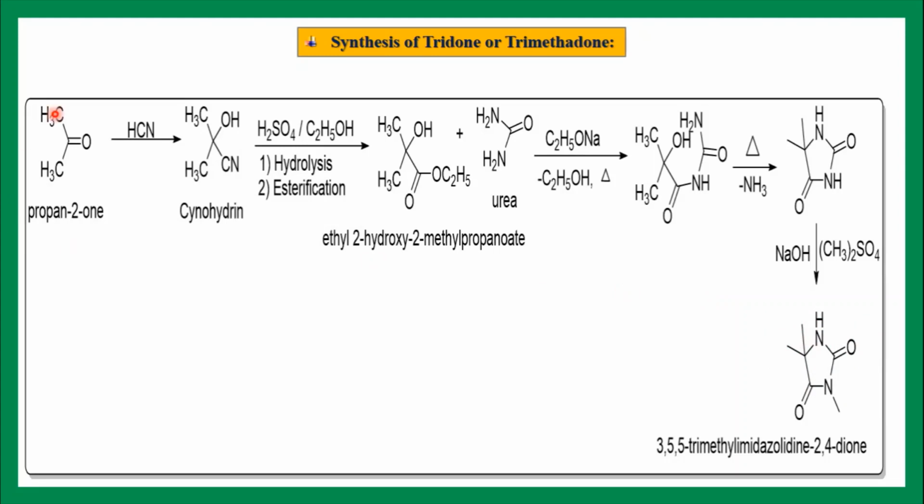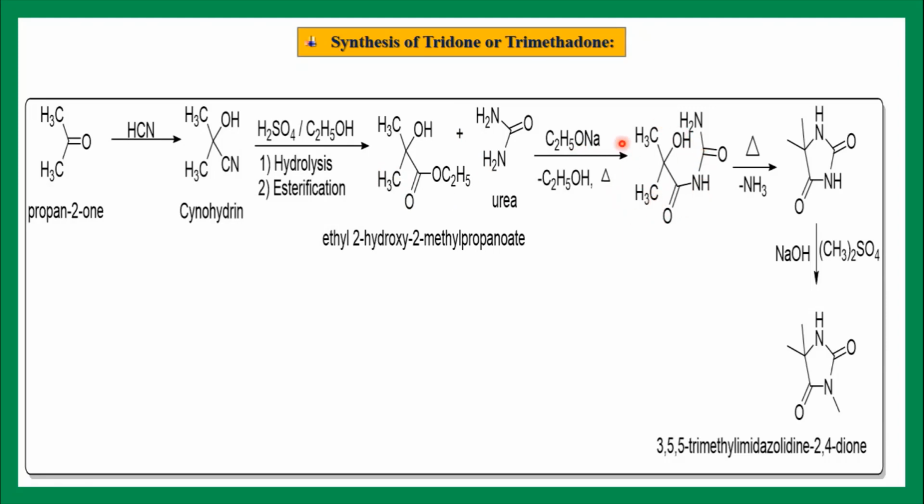So it's a very simple synthesis. The synthesis starts with acetone. This acetone reacts with hydrogen cyanide, and you will get this cyanohydrin. Then this, on hydrolysis followed by esterification in the presence of H2SO4 and ethanol, you will get this ester, ethyl dimethyl glycolate, which on condensation reaction with urea in the presence of sodium ethoxide and heat, you will get this product.